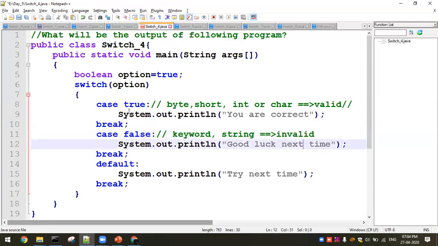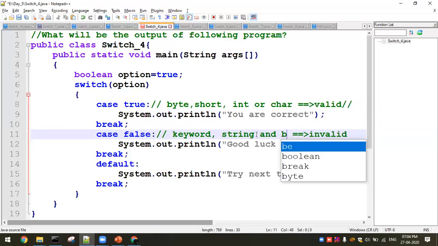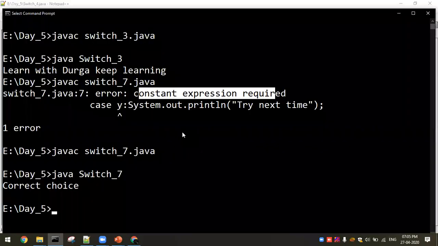Expressions also you are not supposed to go ahead with. Okay, you got it. So here true and false are nothing but values that you can't send. So boolean is also not allowed. Boolean is only for condition checking, not for the cases. So if we are going with byte, short, int and char, you can go ahead, but in case of a keyword, string or boolean, you are not supposed to go ahead with this. So this is going to throw an error.